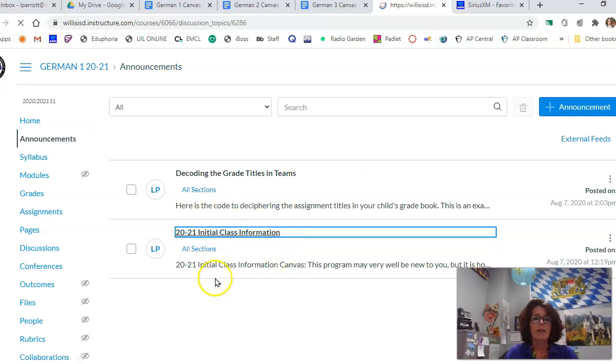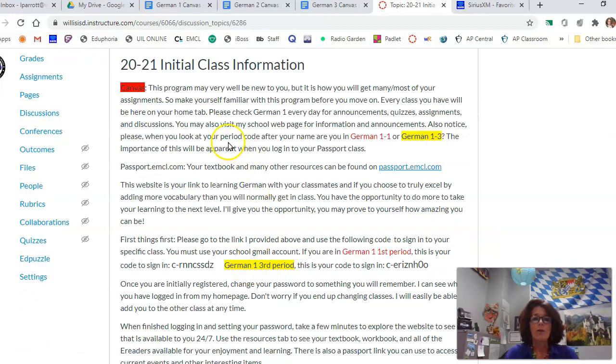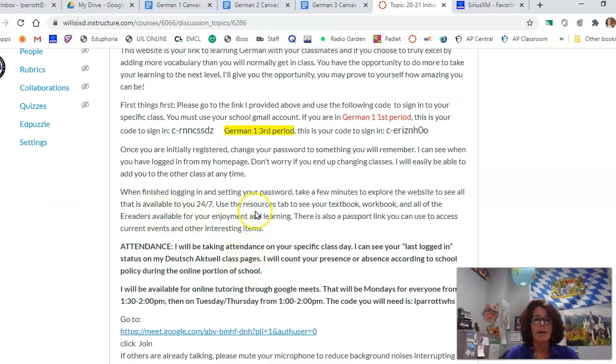And let's look at some of this initial information. Very important. If you're new to Canvas, make sure that you're clicking on things, learning what you're looking at. Here's your textbook link to get you to your textbook. Here are your class codes if you're in German 1. This will be your code for signing in to the Passport. And German third period, here's your pass.